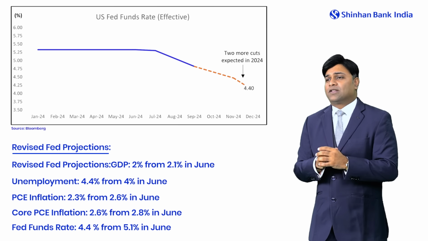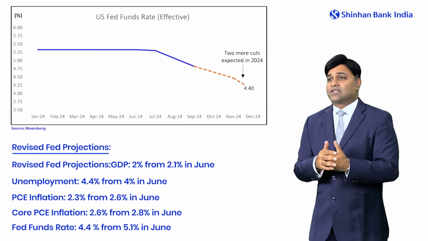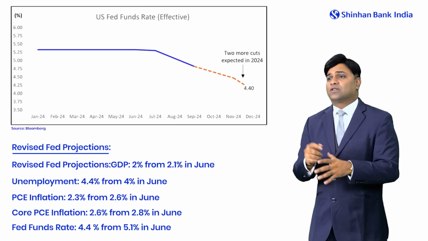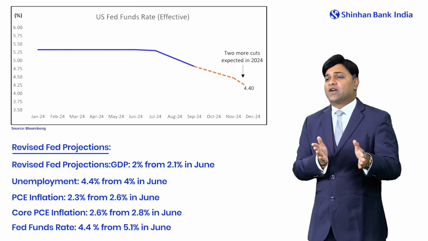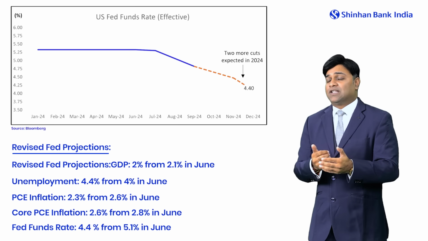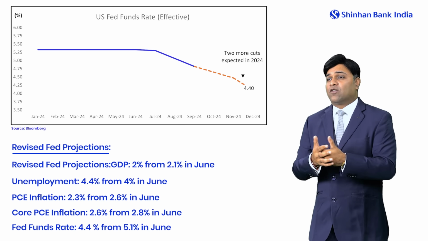If we draw this into the trajectories, for 2024 there is a further 50 basis point rate cut expected. If we talk about 2025, a 100 basis point rate cut is expected, while for 2026, another 50 basis points is expected. So the federal funds rate is moving towards a terminal rate of 2.9% as per the expectations by the end of 2026. So this is the broader trajectory of the Fed.